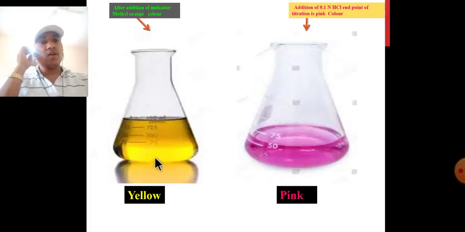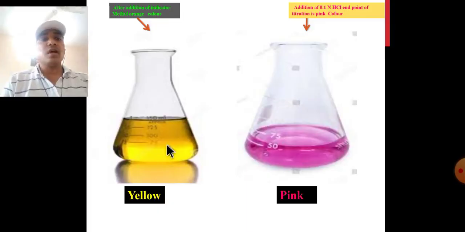On addition of methyl orange indicator, the soda ash solution changes color to yellow, and on addition of 0.1 normal HCl, the end point of titration is the conversion to pink color. Before titration, after titration.